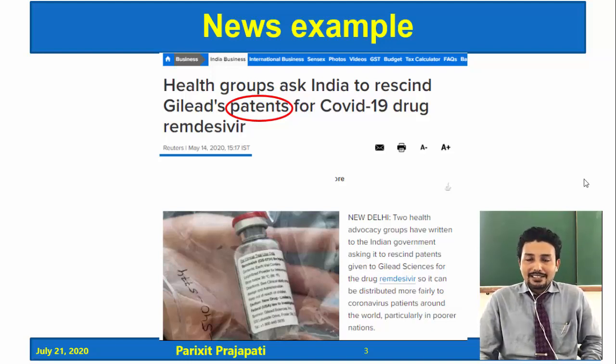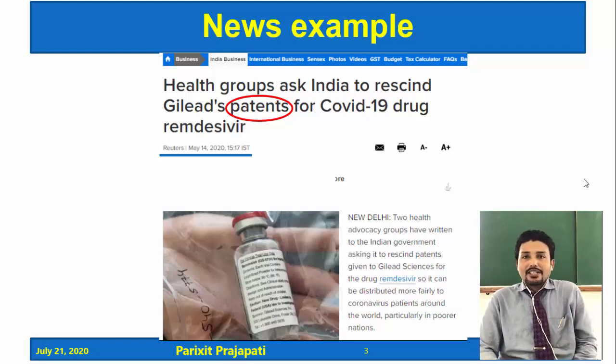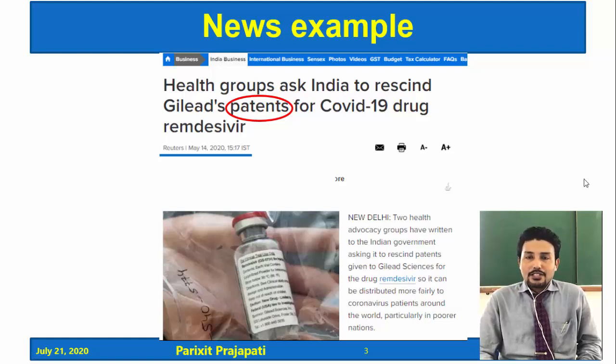So what does this example say? That Gilead's company has the patent of one antiviral drug, that is Remdesivir, in India. Now in this COVID-19 situation, in this pandemic, some health groups want to use this Remdesivir for the patients.